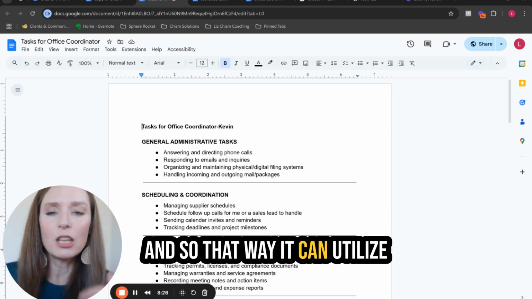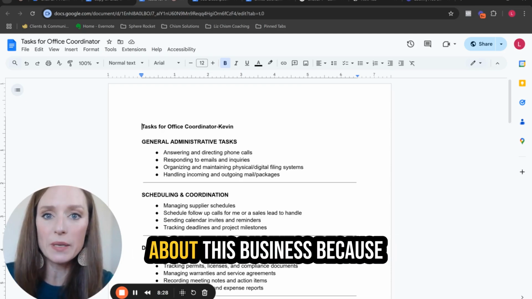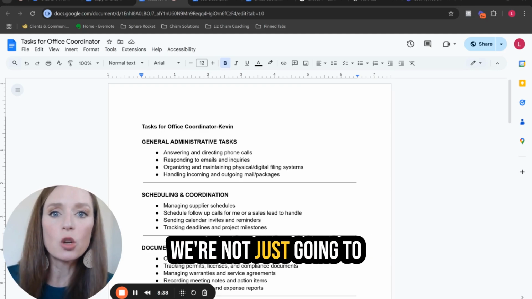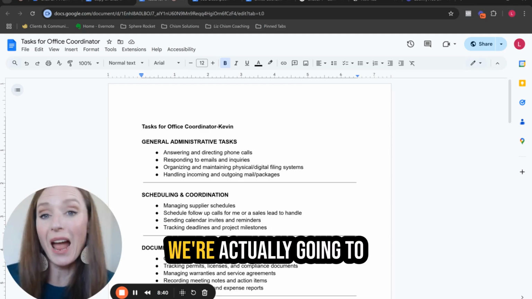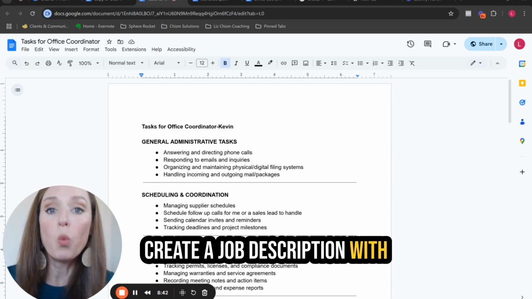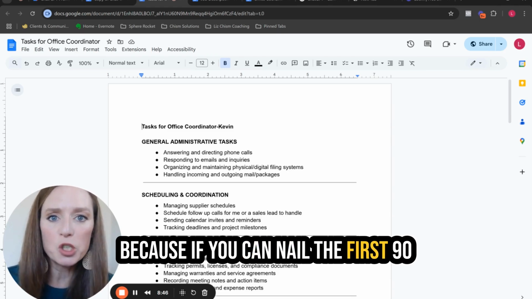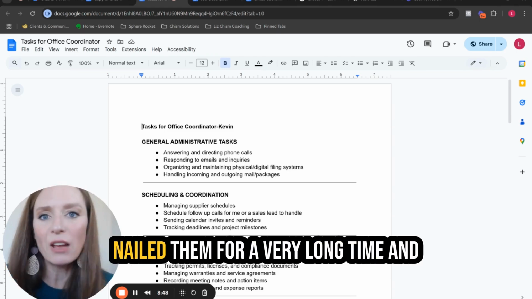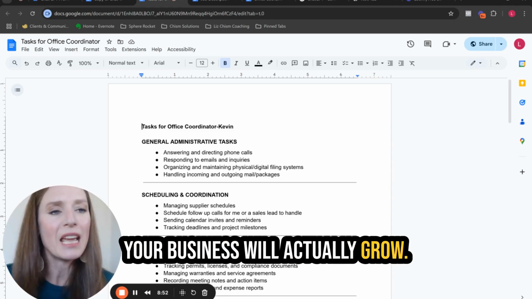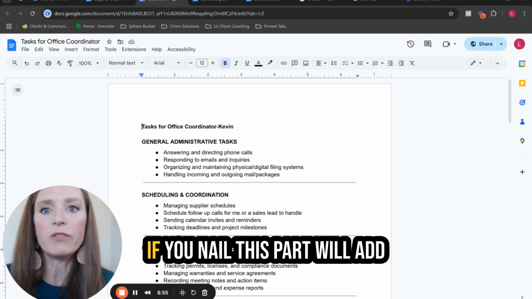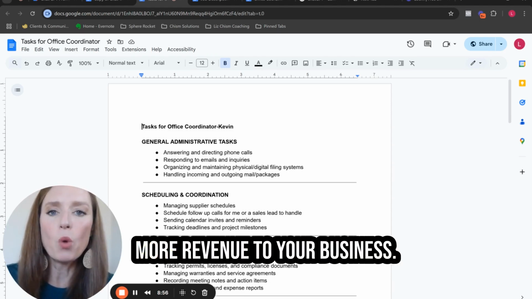And so that way it can utilize the information that's already about this business, because we're not just going to create a job description. We're actually going to create a job description with a 30, 60, 90-day training plan. Because if you can nail the first 90 days with a new employee, you've nailed them for a very long time, and your business will actually grow. In fact, every single employee, if you nail this part, will add more revenue to your business.